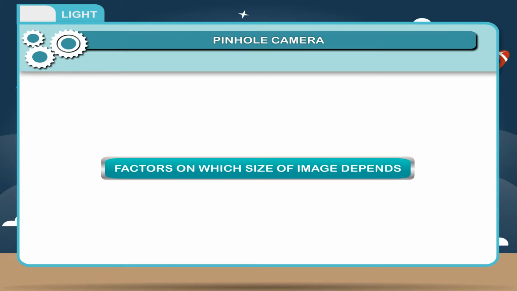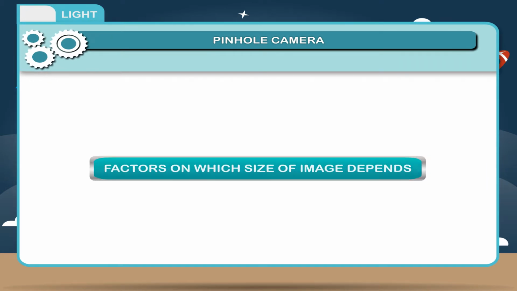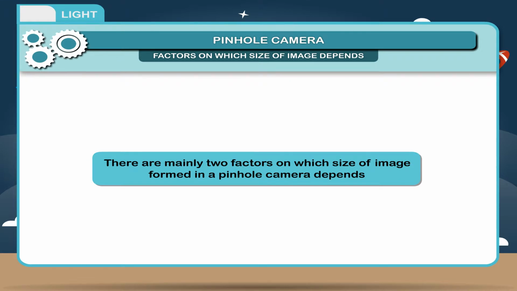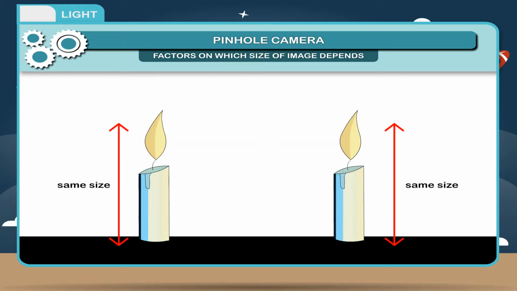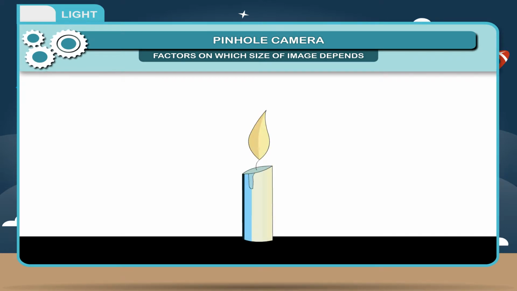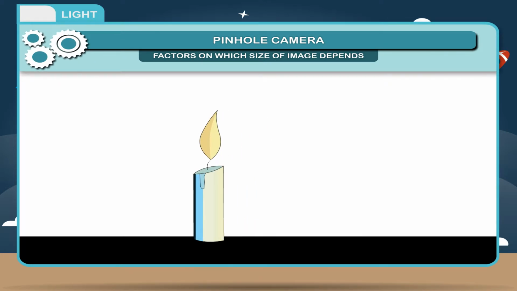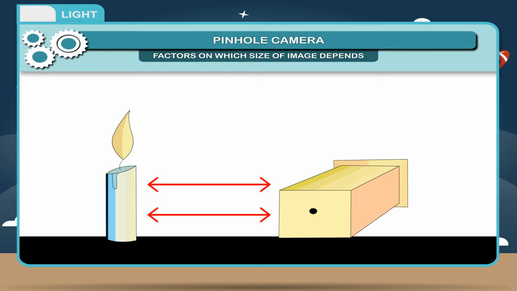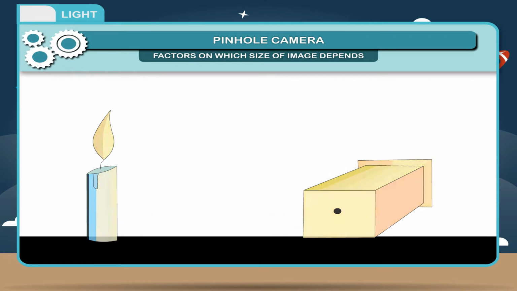Factors on which size of image depends. There are mainly two factors on which the size of image formed in a pinhole camera depends. 1. Size of image depends on the size of the object. 2. Size of image also depends on the distances between the pinhole and the object and image.